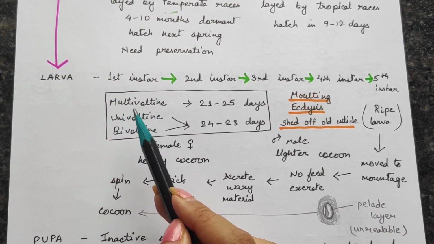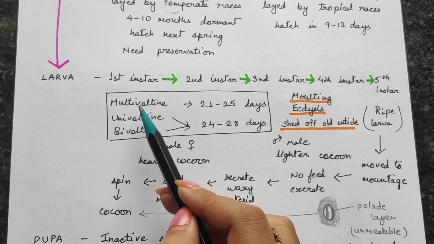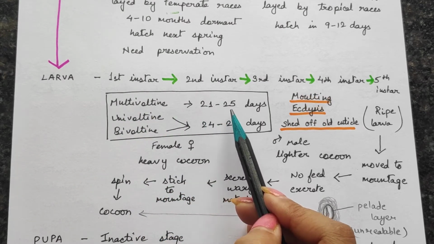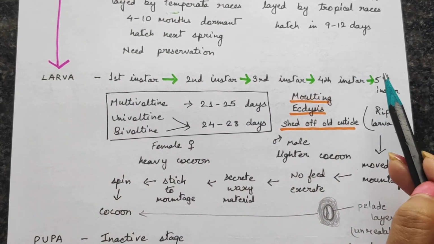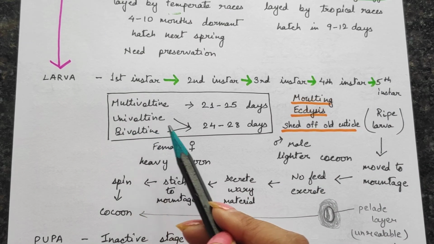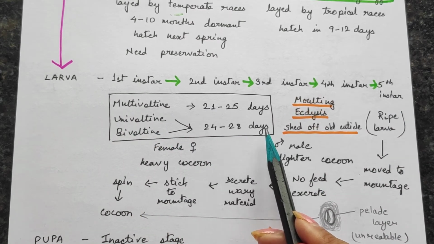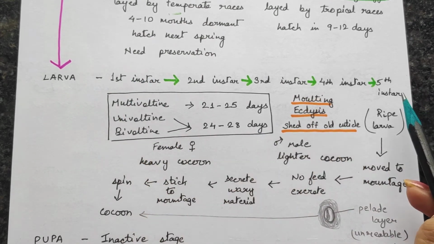Now, multivoltine, univoltine and bivoltine. Multivoltine usually takes 21 to 25 days to go from the first instar to become the ripe larva, that is the fifth instar, and univoltine and bivoltine take almost 24 to 28 days to develop from the first instar to the fifth instar.